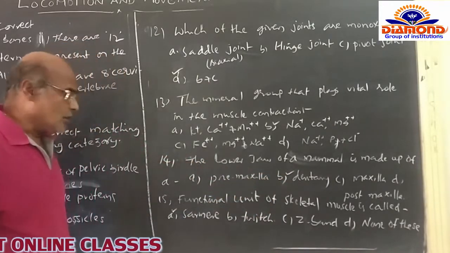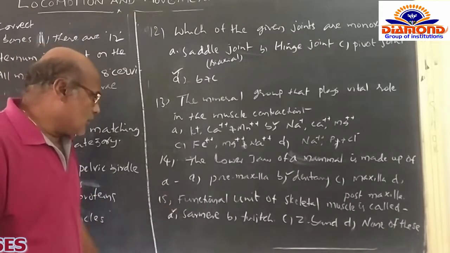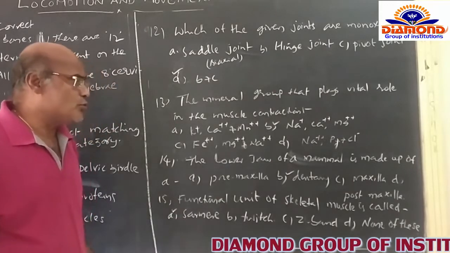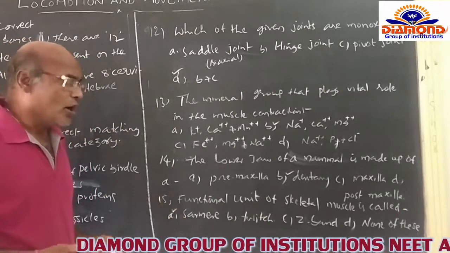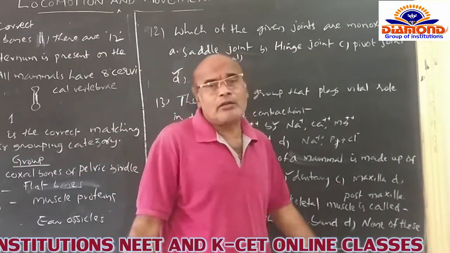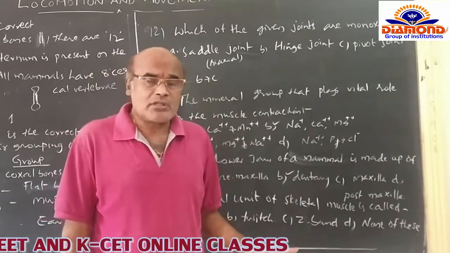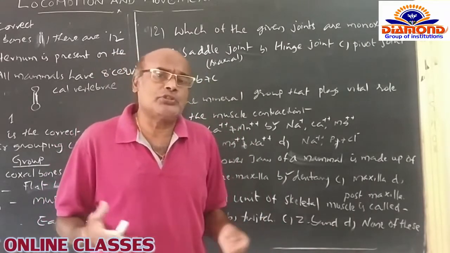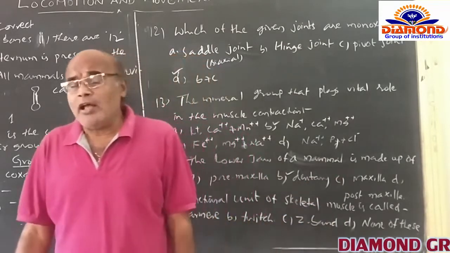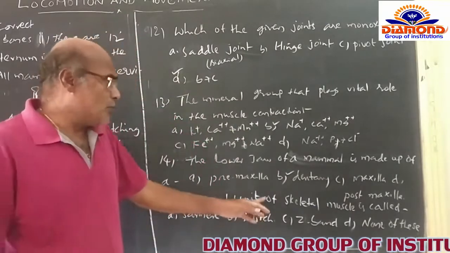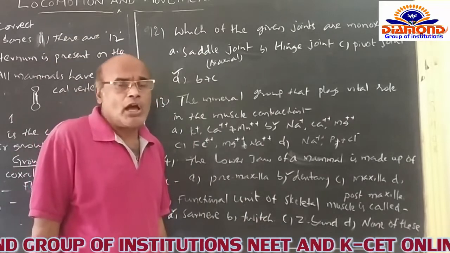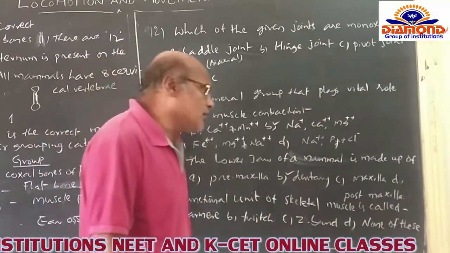And after that, the last question of this class, and now I'm discussing the last question of this class, that is: the functional unit of the skeletal muscle is called. Of course you know that the muscles are classified into three types on the basis of location. For example, the muscles which are attached to the skeleton or bones are called skeletal muscles.